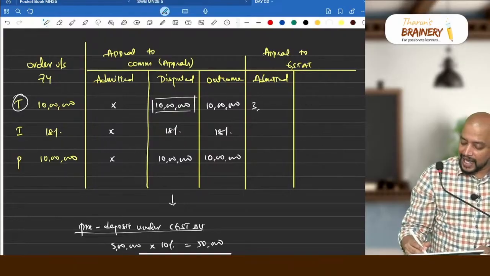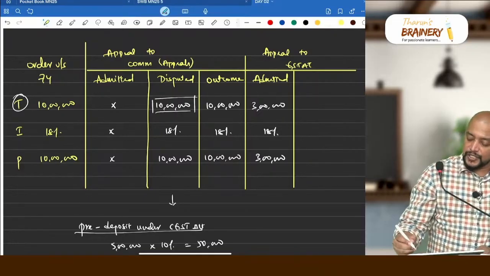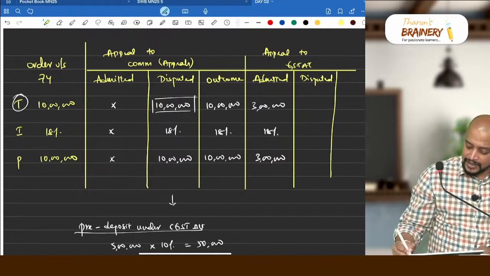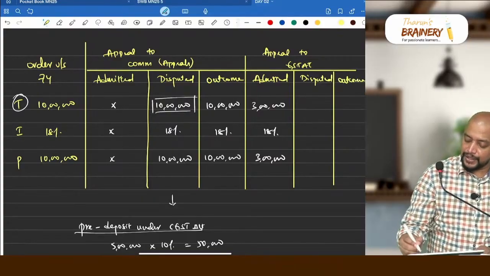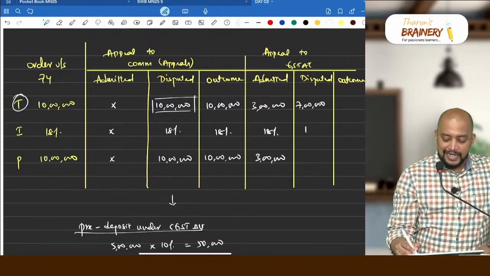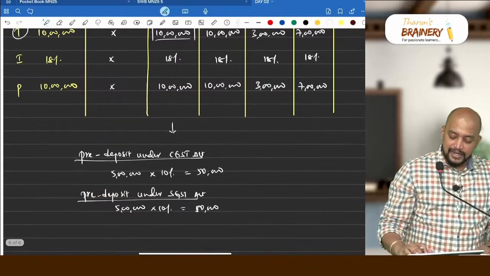So he admitted 3 lakhs, the applicable interest at 18% and a penalty also of 3 lakhs, and he disputed the remaining balance: 7 lakhs, 18% interest and penalty of 7 lakhs.